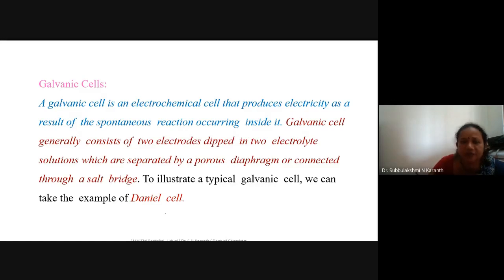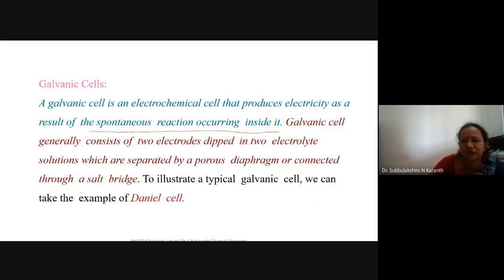At the anode, oxidation takes place, and at the cathode, reduction takes place. It usually takes place due to the spontaneous redox reaction.